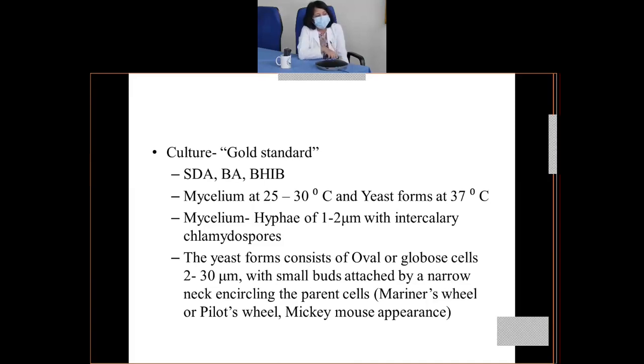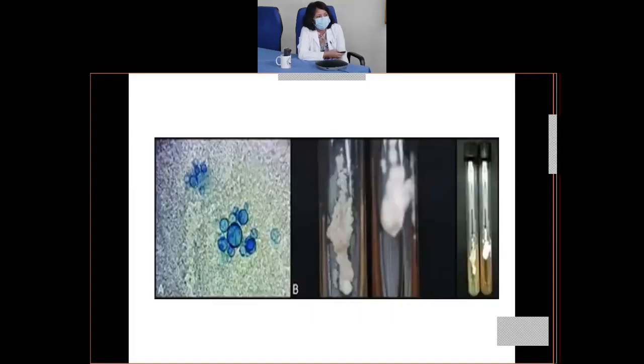So there may be small buds attached to the main yeast cells by a narrow neck, and different types of arrangement of these yeast cells are usually seen. They may be like a mariner's wheel or pilot's wheel appearance, and even a Mickey Mouse appearance. So you can see here there's a large yeast cell, that is a parent yeast cell, and there are smaller yeast cells which are attached to the parent yeast cells.